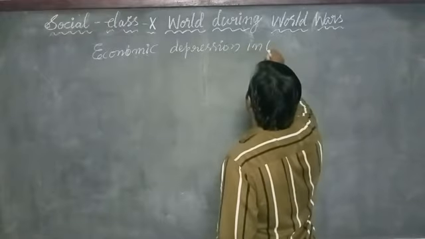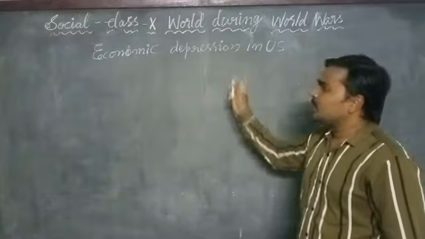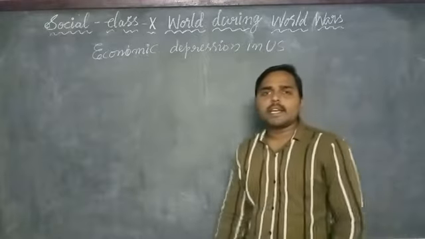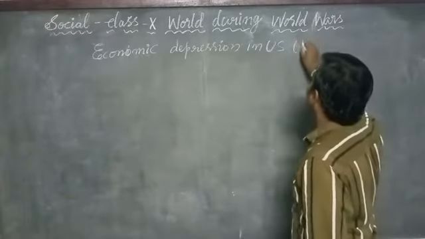In the US, in the previous classes we discussed that the economic depression began in the year 1929 and lasted up to 1939.